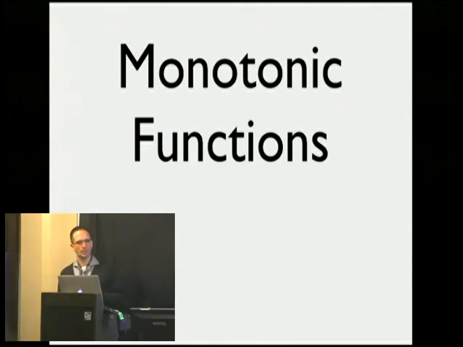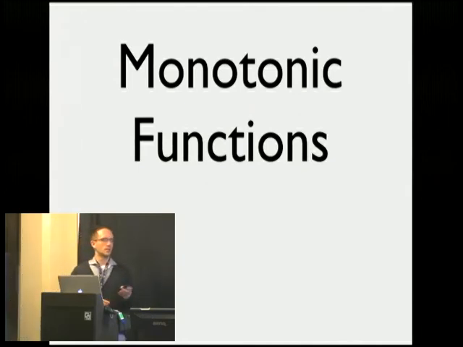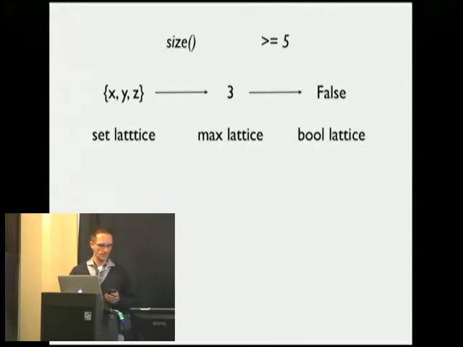What we really need in order to make programs with these things are monotonic functions. Monotonic functions allow us to ask interesting questions about the state of a lattice at any given time, which we need in order to write neat programs with them. So we have a set lattice that has three values in it. A monotonic function can map one lattice to another safely and still maintain consistency.